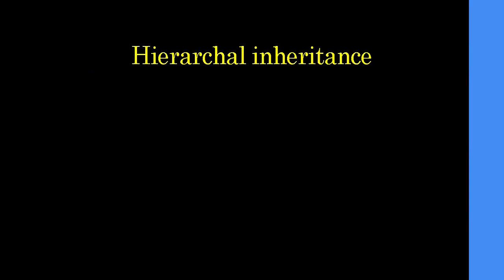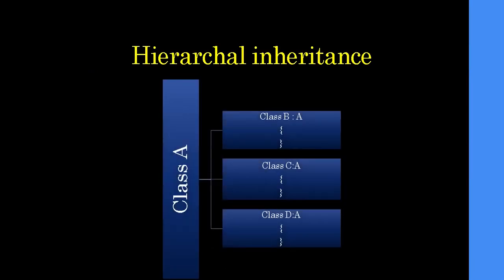The other is hierarchical inheritance. In this inheritance, if I want to use the properties of one single parent class inside three different child classes, I can use hierarchical inheritance. So B is inheriting properties of class A, C is also inheriting properties of class A, and D is also inheriting properties of class A at the same time.